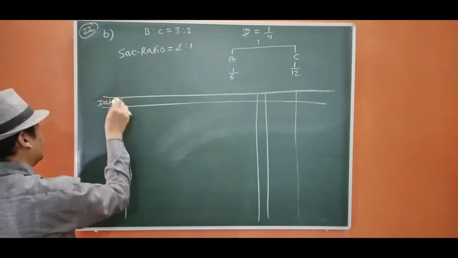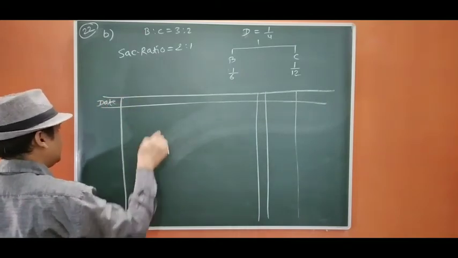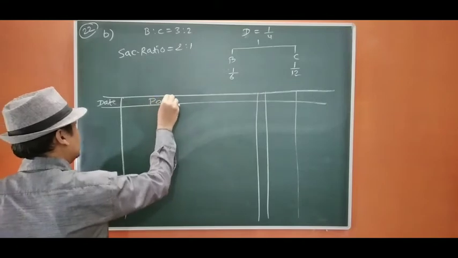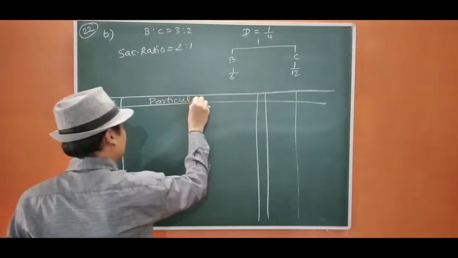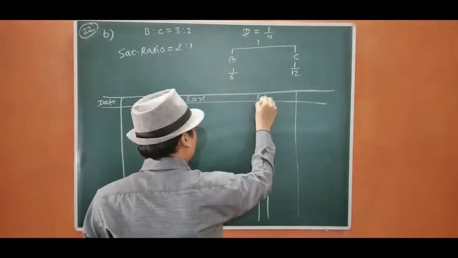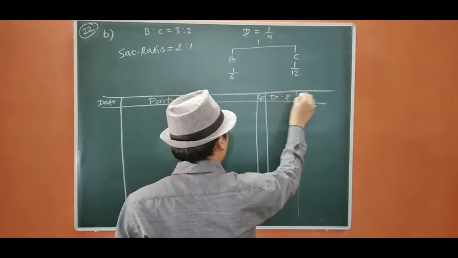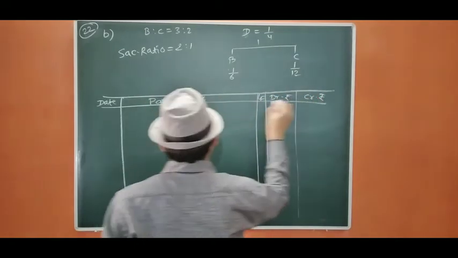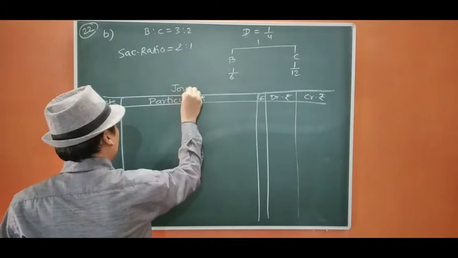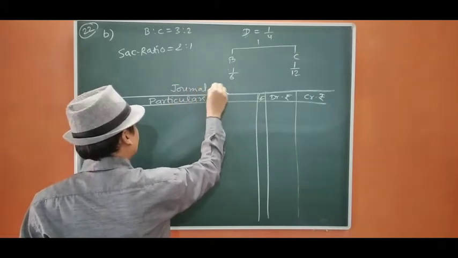Date, particulars, ledger folio, debit rupees, credit rupees, journal entries.